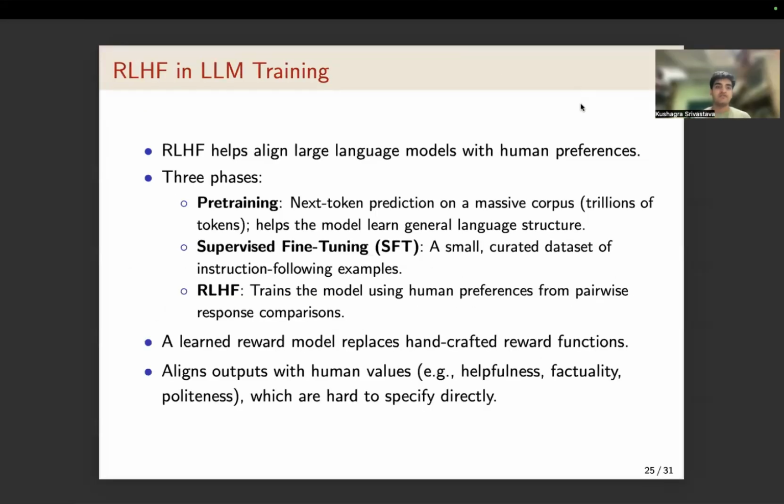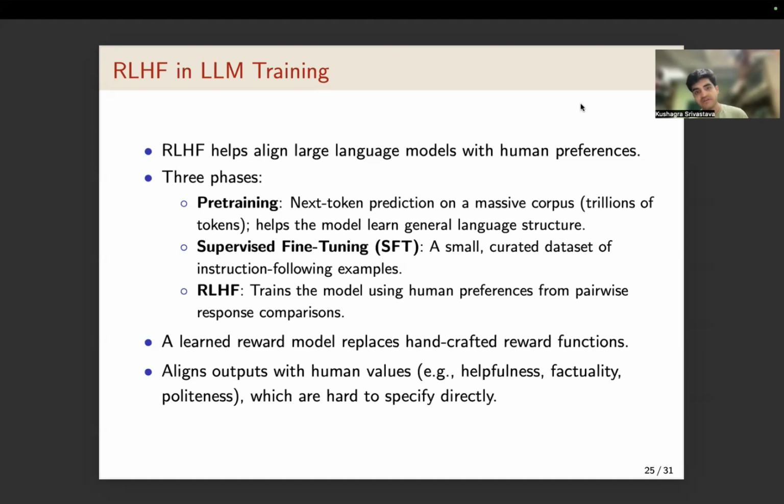So now let us look at how RLHF is used in LLM training. RLHF is used to align large language models. The training pipeline involves 3 steps. First is pre-training. The model is pre-trained on a large data set, and during this step it learns the semantics of the language. The model can't output a response yet.